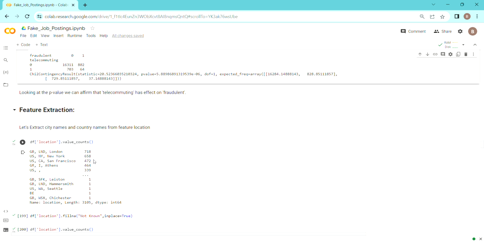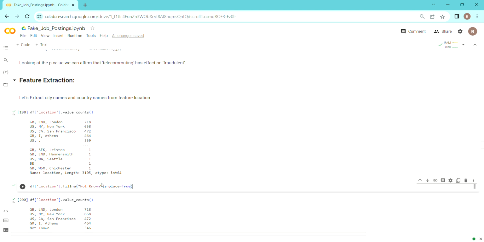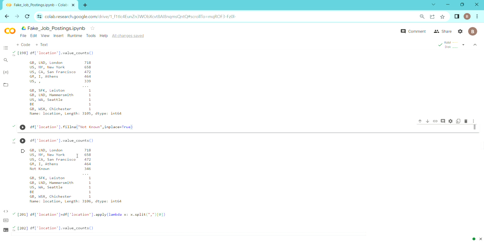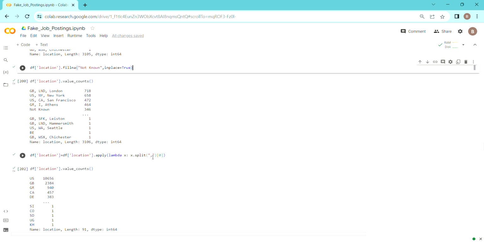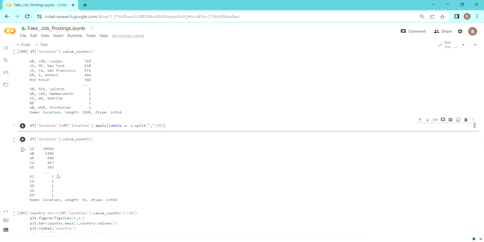So what we have done is first we have tackled the null values from here, which is not known. We can see that we have replaced these with "not known", and this one we already have seen that London has the highest posts. So we have split it and taken the first value, which is the country one. Now we can see that our new location column has US, Great Britain, Germany maybe. So these have the highest number of posts.